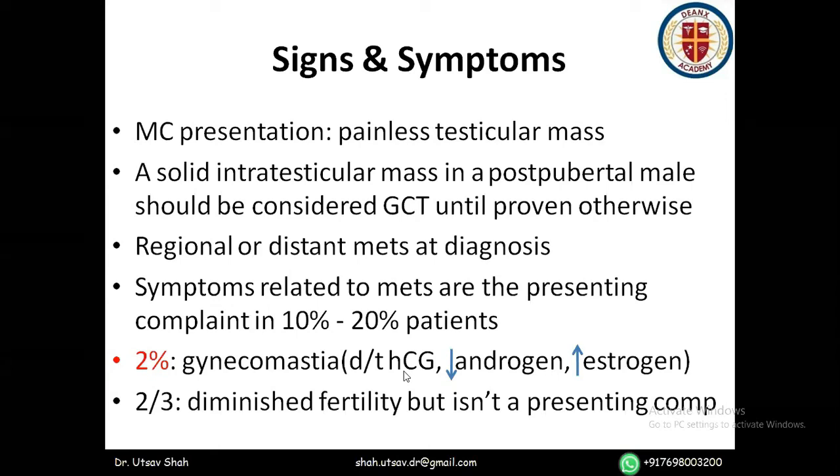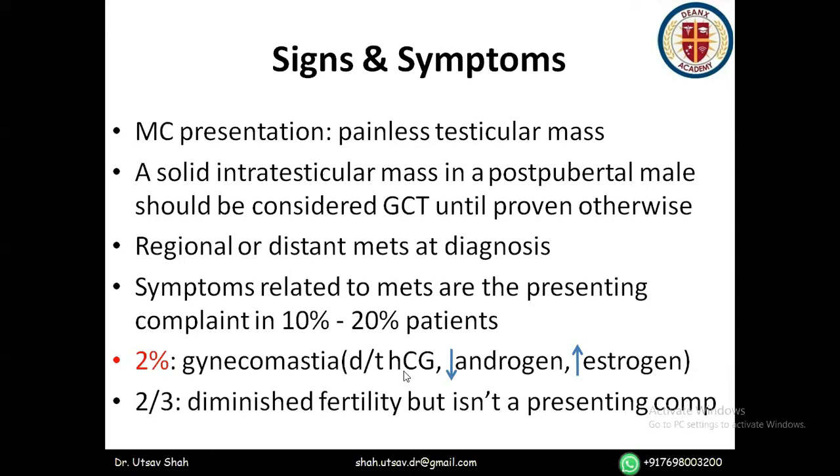At diagnosis, many patients present with regional mets or even distant mets, and the symptoms due to these mets are present in 10 to 20% of patients only. As a result of hormonal disturbances from the HCG in choriocarcinoma, and in 15% of cases of seminoma, gynecomastia can happen. However, gynecomastia is not seen routinely because choriocarcinoma itself is not very common, and HCG is not that much raised in seminoma.